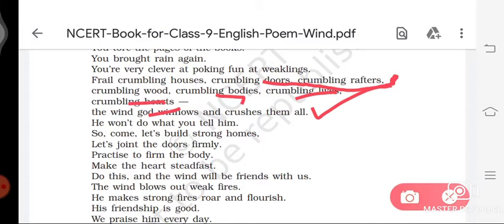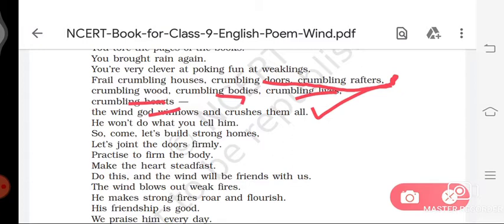So similarly, the difficulties of life discourage human beings. The poet regards the wind as a god who acts like a winnower and sorts and destroys everything that comes in its contact.